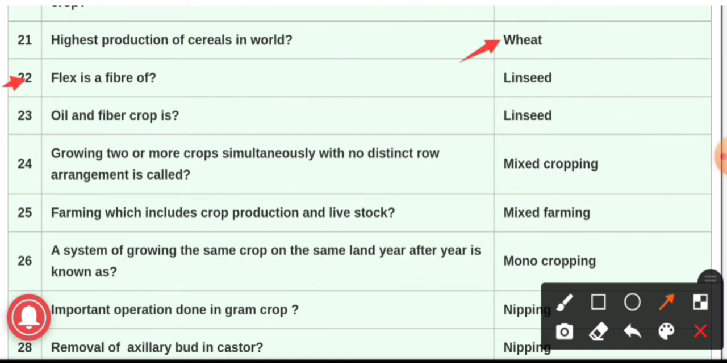Question number 22. Flax is a fiber of, and the answer is linseed. Question number 23. Oil and fiber crop is? The answer is linseed. Now this linseed is a dual purpose oilseed crop, and when it is grown for fiber purpose it is called flax abroad, but in India it is grown for oil purpose, and its seed contains about 33 to 47% of oil.